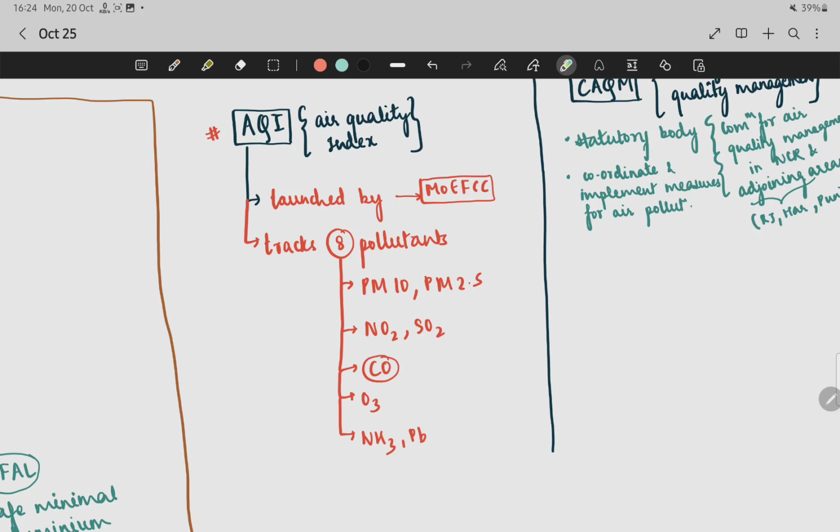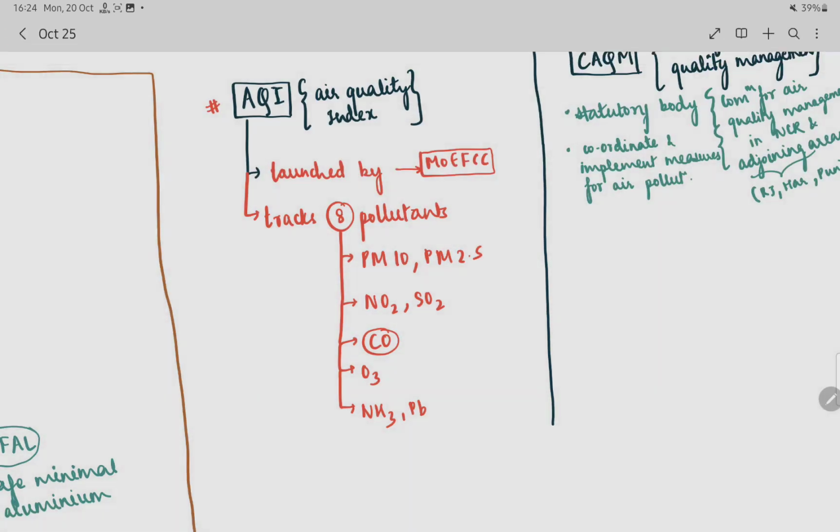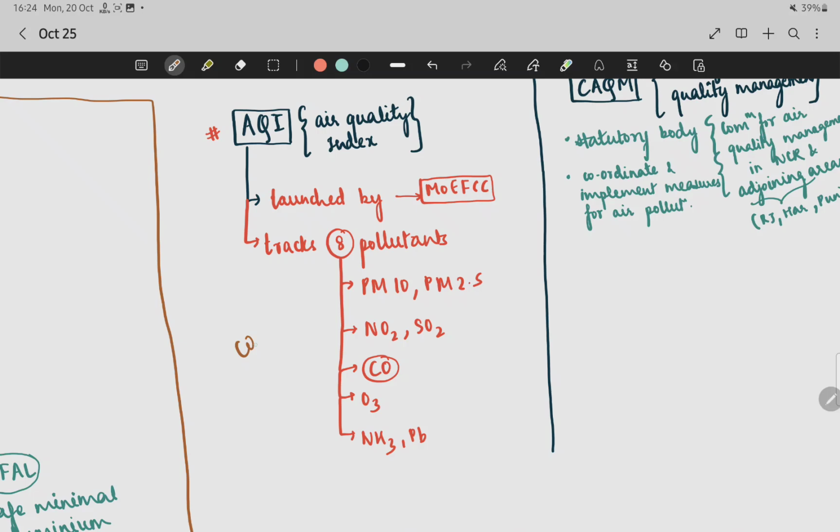First comes the particulate matter, that is PM10 and PM2.5. The next ones are NO2 and SO2. Here you have to remember that CO2 is not tracked by AQI. So here it is carbon monoxide. So just remember this, they can ask. As you can see, ozone is also a pollutant which they track, and it is ammonia and lead.